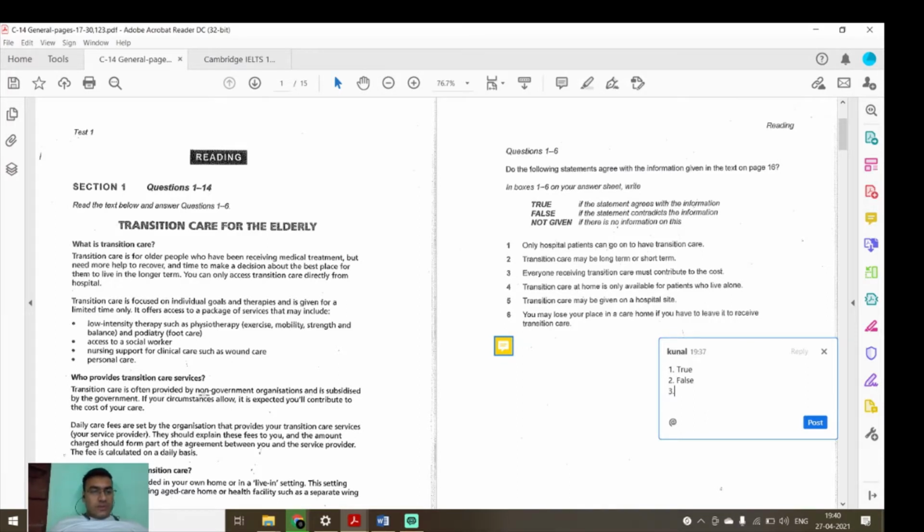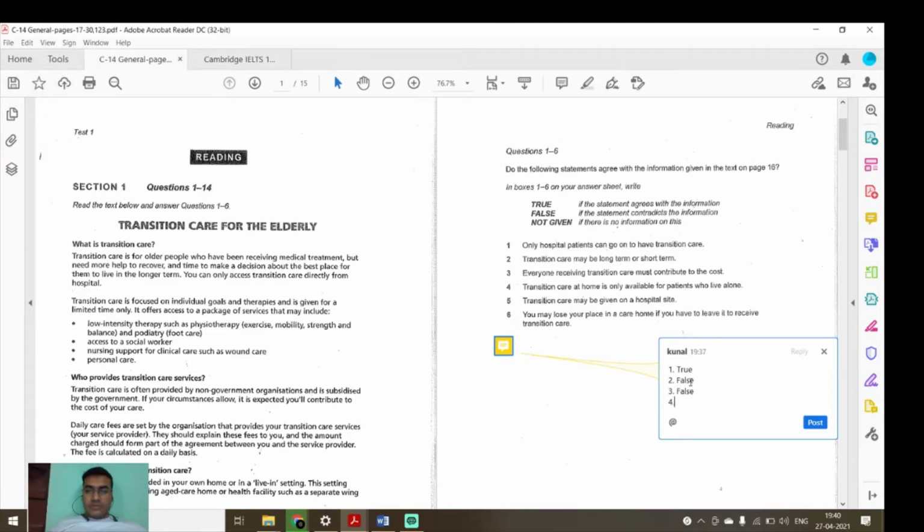It is often provided by non-governmental organizations and is subsidized by the government. If your circumstances allow, it is expected you will contribute to the cost of your care. Everyone receiving transition care must contribute to the cost. Here it has been written if your circumstances allow, means it's not compulsory, so it will be false.